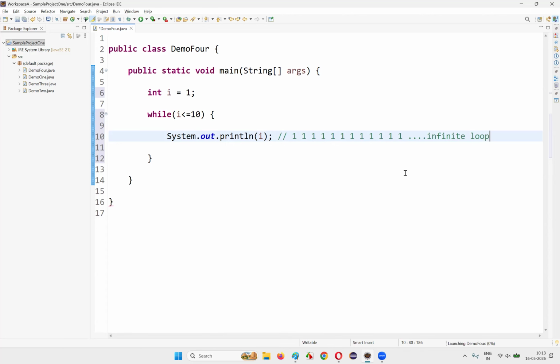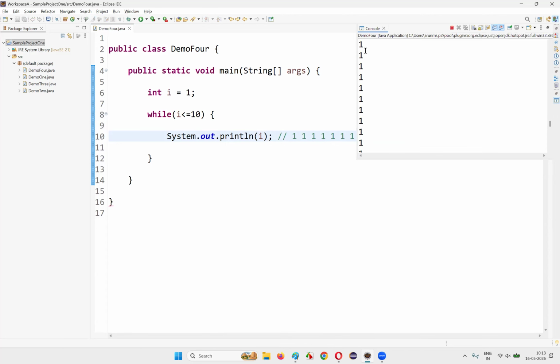You see, when I run this code, 1 is getting printed continuously. You see, the red button is not turned off. We have to forcibly stop it. If you want to stop this program from running, I need to stop it. Otherwise, this program has entered into an infinite loop, guys.